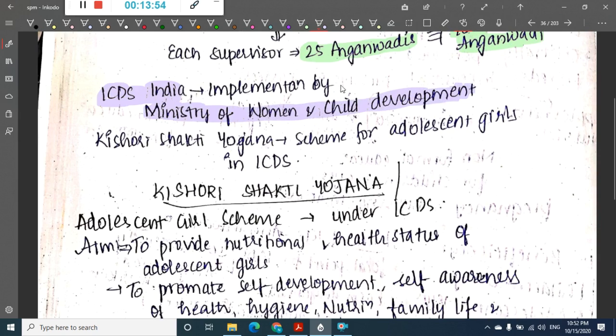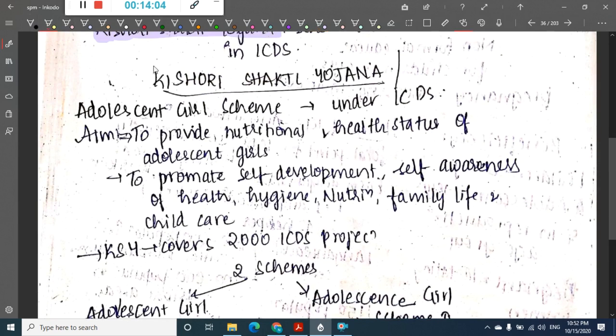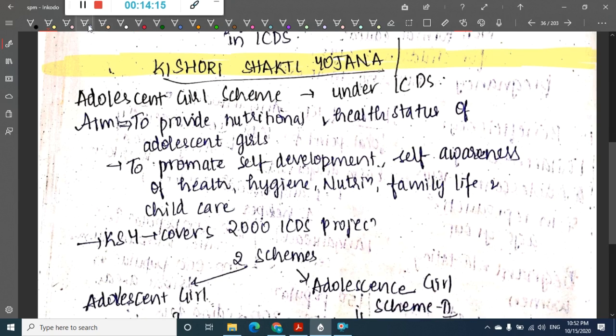Then in ICDS there is one more scheme for young adolescent girls, that is Kishori Shakti Yojana. Let us learn a few points about it. Kishori Shakti Yojana is a scheme in the integrated child development program which provides facilities for the health and nutritional status of adolescent girls.